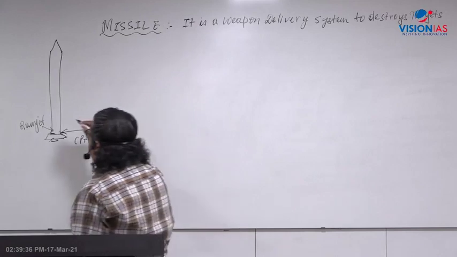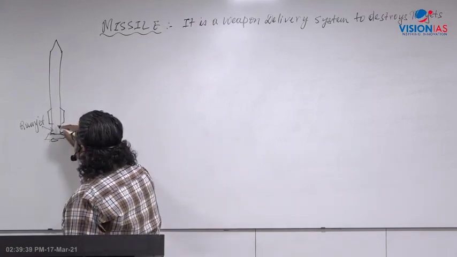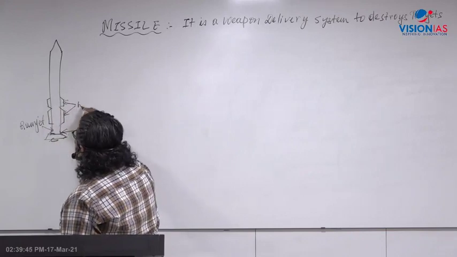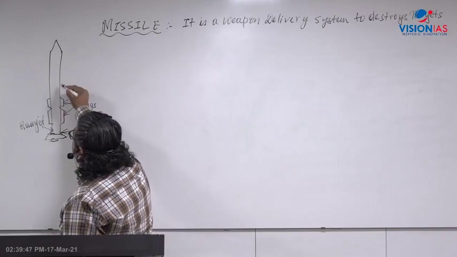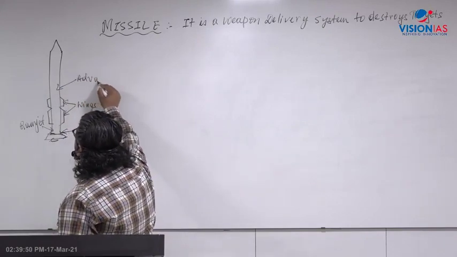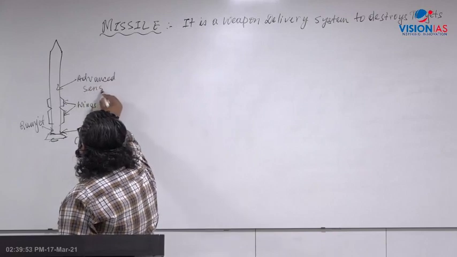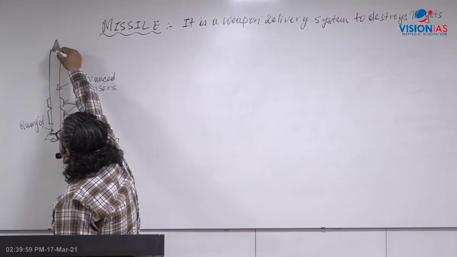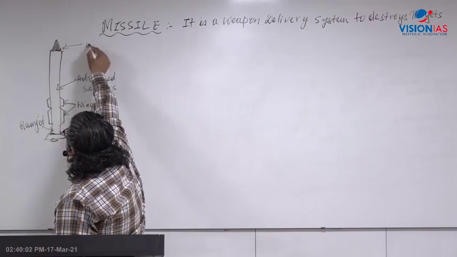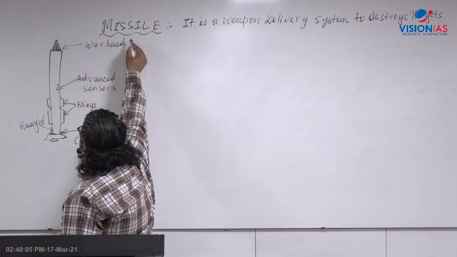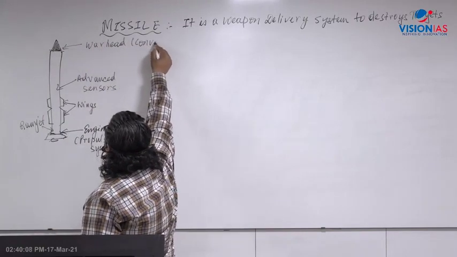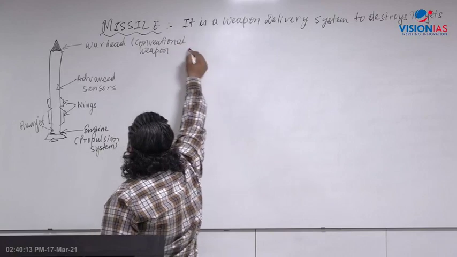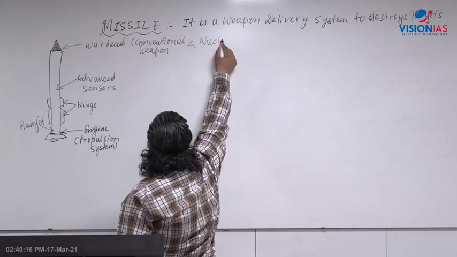So ramjet engine. Then it has a number of wings. You will find on the missile a set of wings for maneuvering. Then you will have an advanced sensor. It has some kind of sensors which can sense the environment. Then on the top here, this is where you have the tip, where you have the warhead. Now this warhead can have a conventional weapon, like a normal kind of explosive, as well as it can also carry a nuclear warhead, a nuclear weapon.